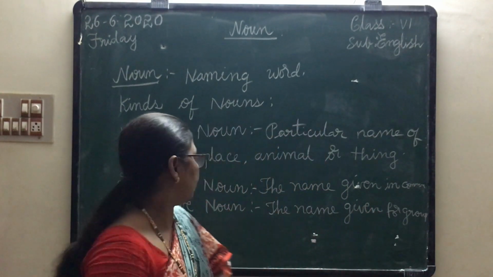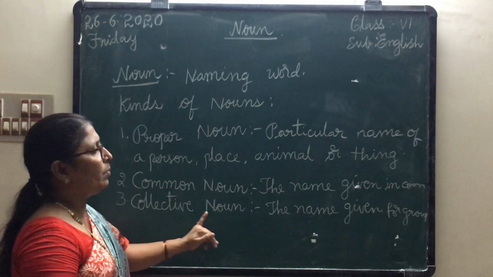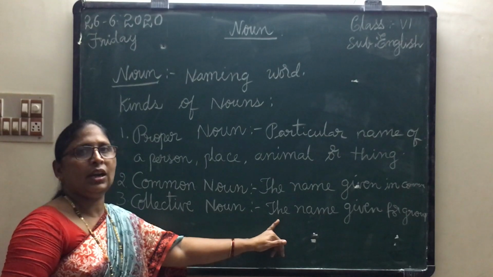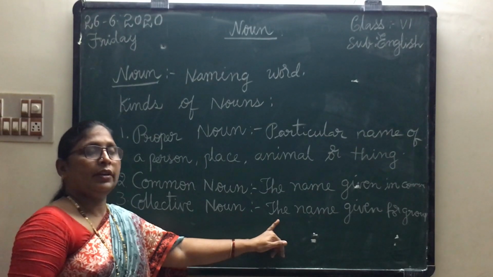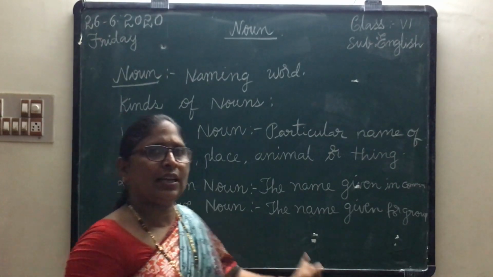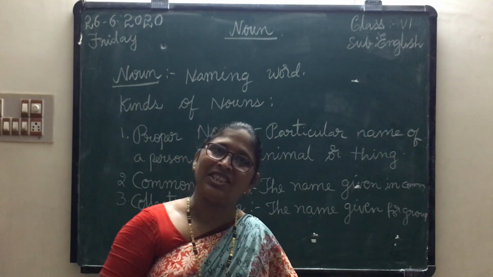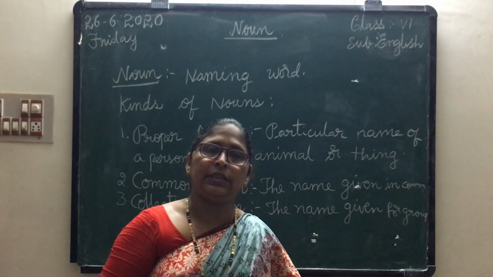Next, collective noun. Collective noun means the name given for a group. It is called collective noun. Next, there are other examples also. Flock of sheep. F-L-O-C-K, flock. A flock of sheep. Flock of birds.